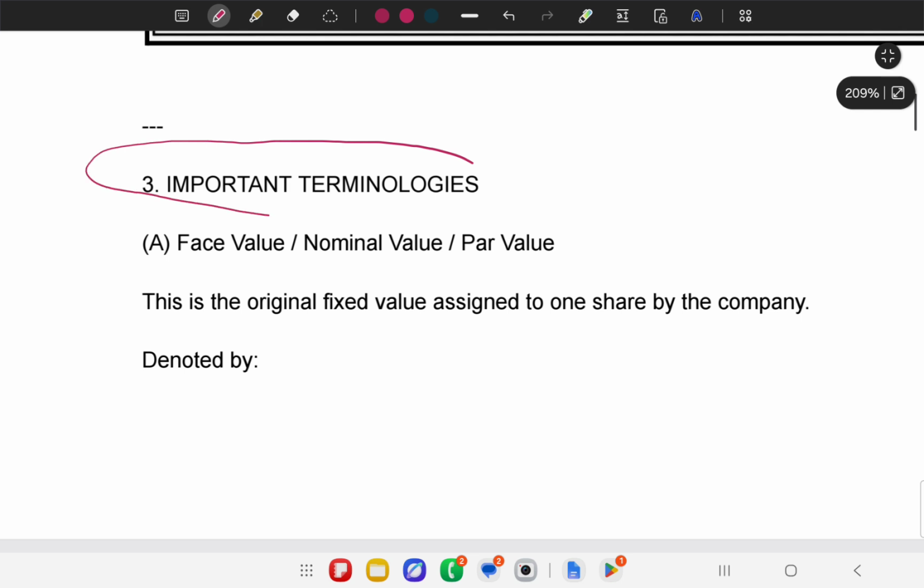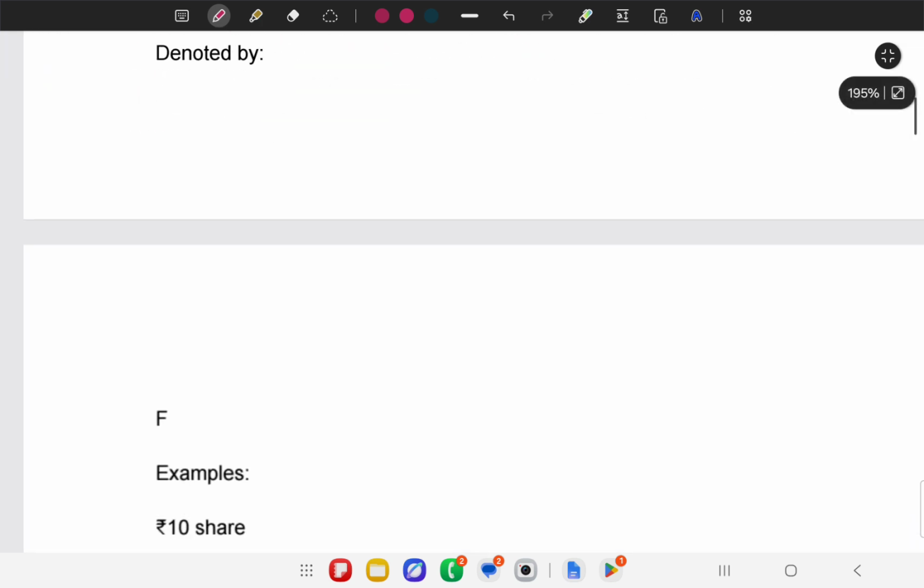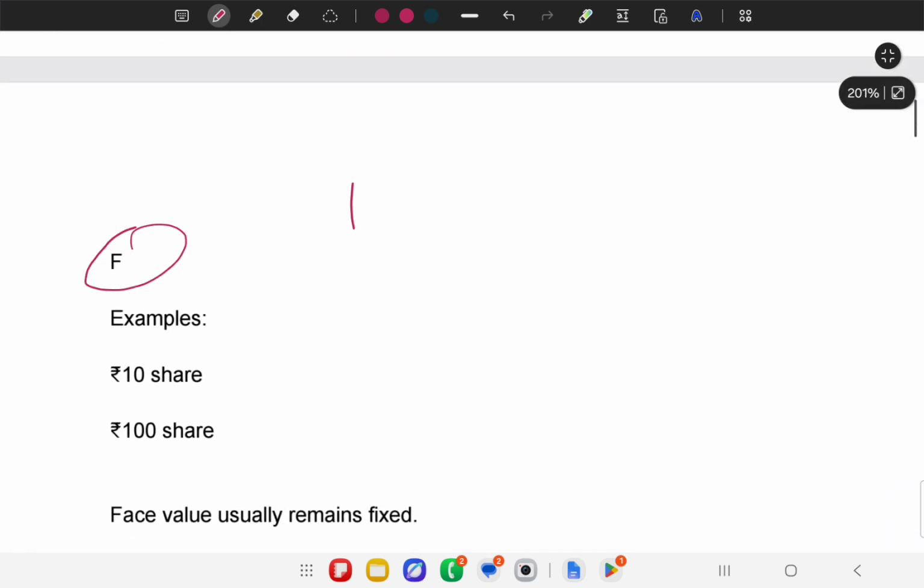These are very important actually. Face value, nominal value, par value. Now these three terms mean the same. In many ICSE examinations, these terms confuse people, but these three terms are basically the same. This is the original fixed value assigned to one share by the company. It is denoted by FV.